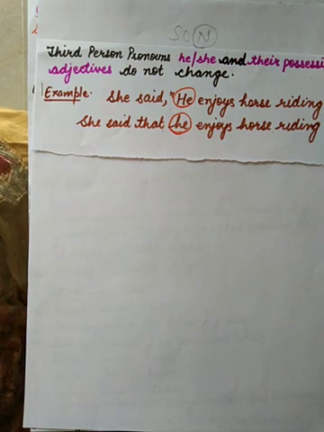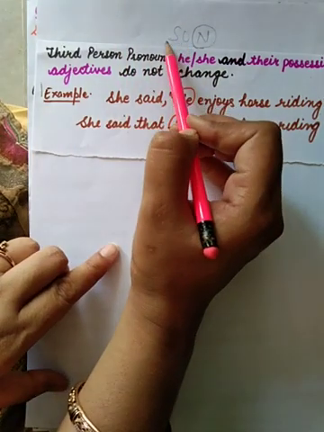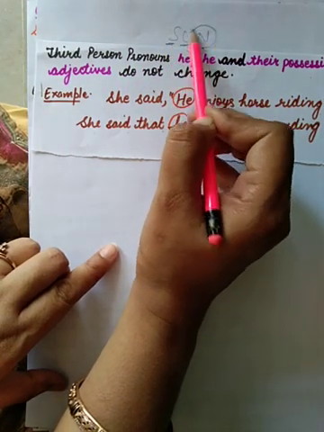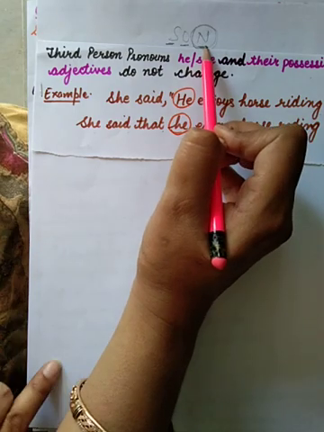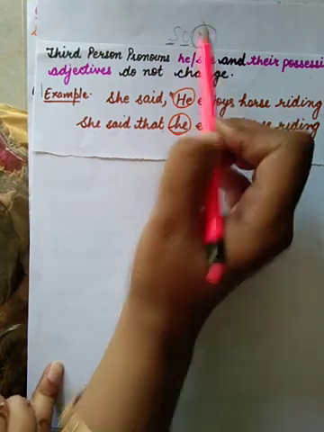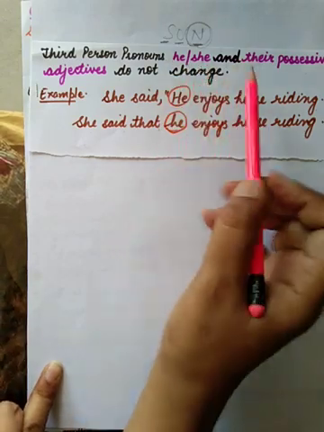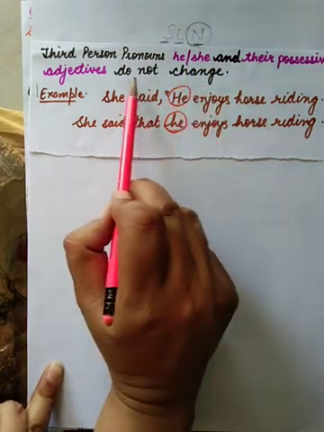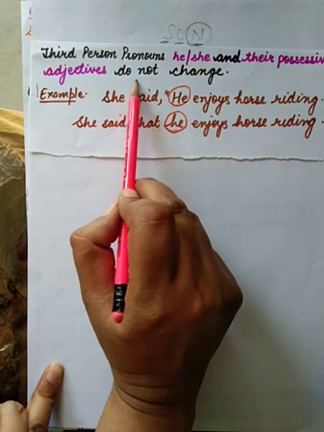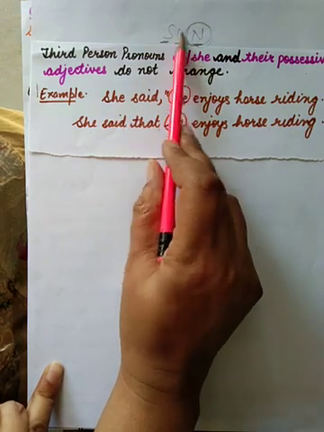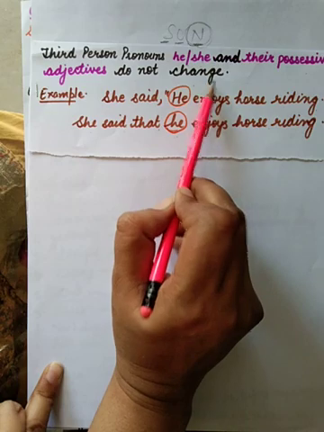Then third person pronouns. S-O-N: subject, object, and third person is N. N stands for no change. Third person pronouns, which are he, she and their possessive adjectives, don't change. No change is made in third person pronouns.